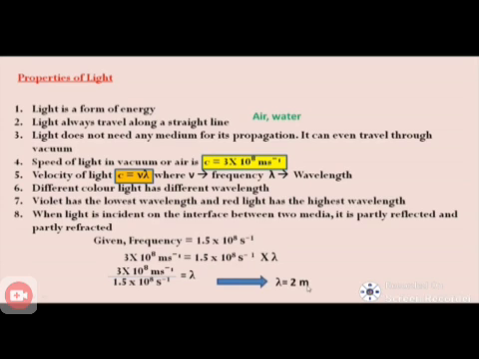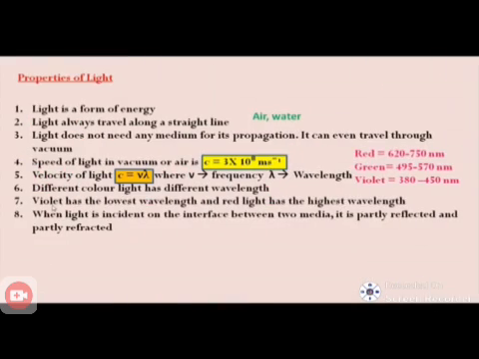Next point, next properties. Different colors of light have different wavelengths. For example, red color has 620 to 750 nanometer, green 495 to 570, violet 380 to 450. So each color has a different wavelength.